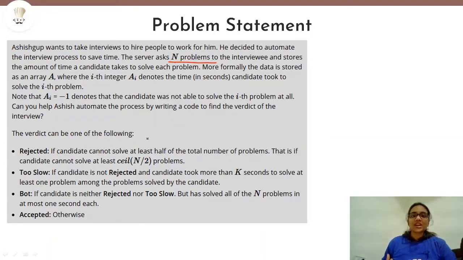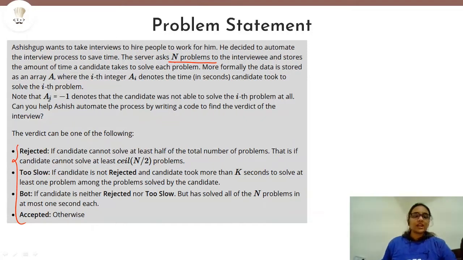Now who's Ashish? Ashish is the interviewer and he has to give his verdict based on how the interviewees are answering the problems. And what verdict will he give? Out of these four, any one verdict will be acceptable for any of the interviews. Either the interviewee can be rejected, deemed too slow, bought, or accepted. But what is the condition based on which these verdicts are to be given? That depends on the amount of time the person will take to solve each of the problems.